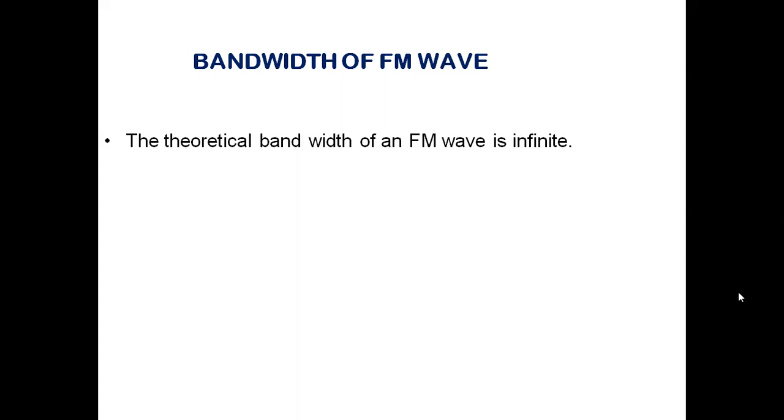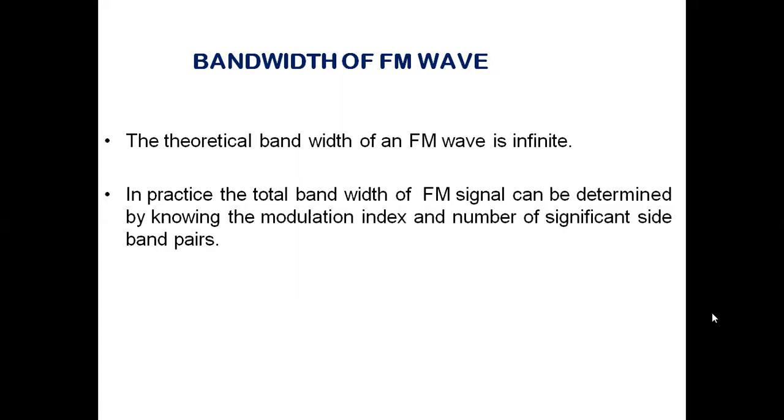Vestigial sideband modulation requires slightly higher bandwidth than SSB modulation, but the bandwidth of FM, theoretically, is infinite. In practice, the total bandwidth of an FM signal can be determined by knowing the modulation index and the number of significant sideband pairs. We will see what the number of significant sideband pairs is.